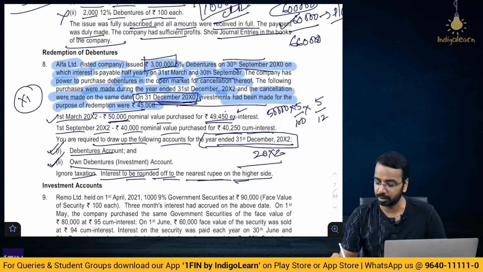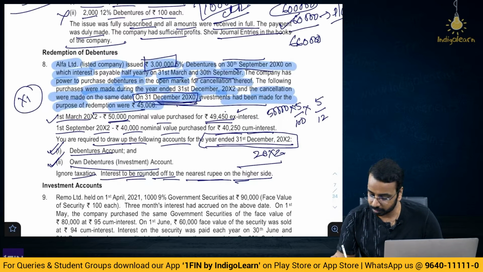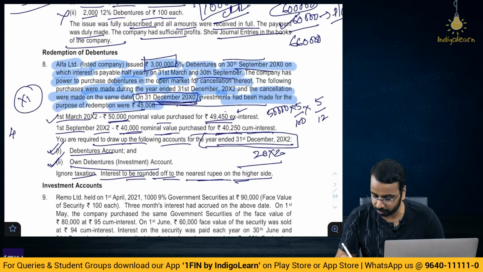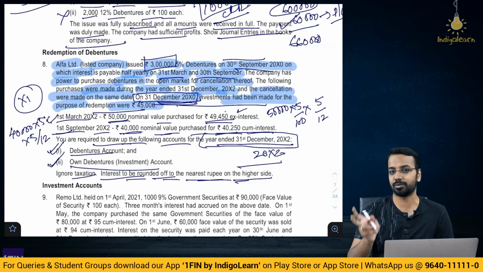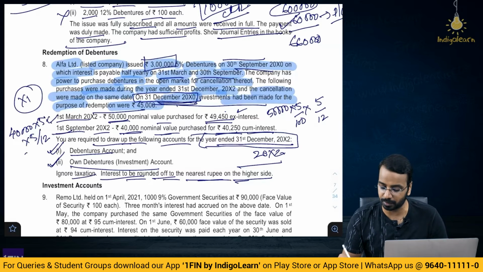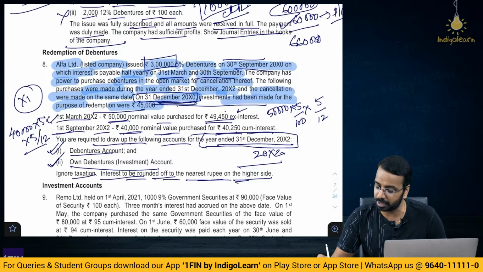That is the first calculation. Then 40,000 nominal value purchased for 4250. Here it will be 40,000 into 5% into again 5 out of 12 because it's on 1st of September, right? If it was on 30th of September, 6 months would have been completed. So on 1st of September, 5 months completed. This is the interest. Now here it is ex interest.